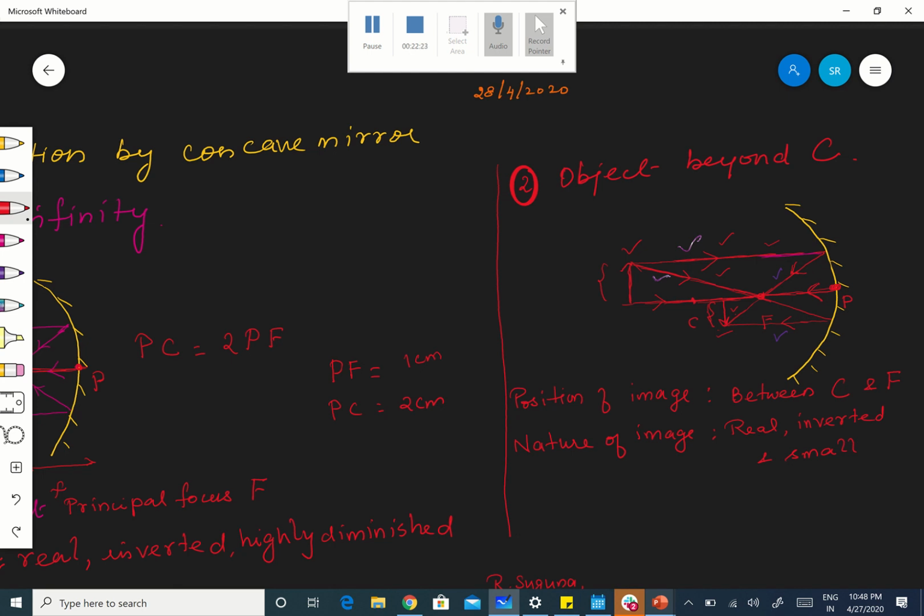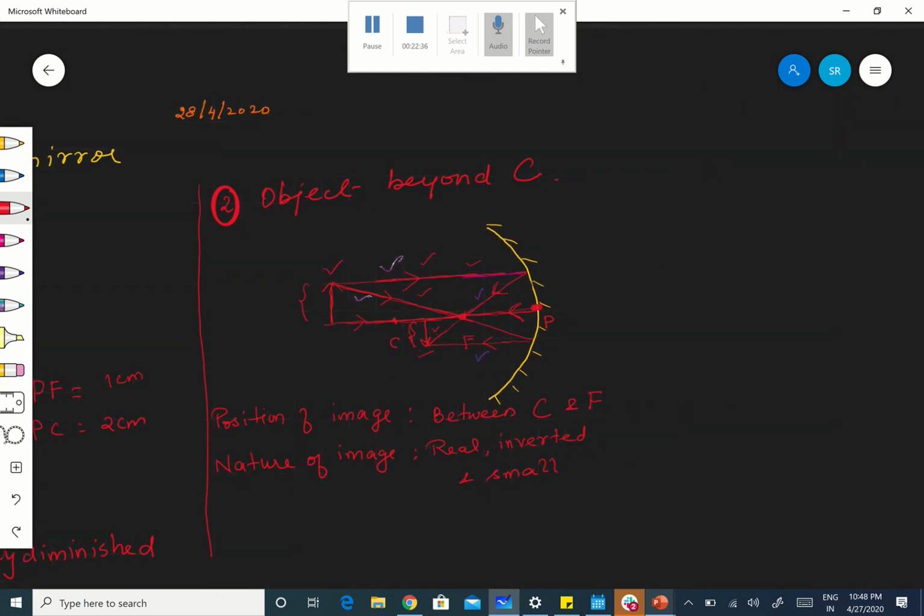So this is the second question. What is the third question? Now I am bringing the object towards the mirror. I told you, slowly I am bringing the object towards the mirror. Therefore the next question will be at C. Okay, so shall we go to the third question? That is, object at C. Third one is object at C.